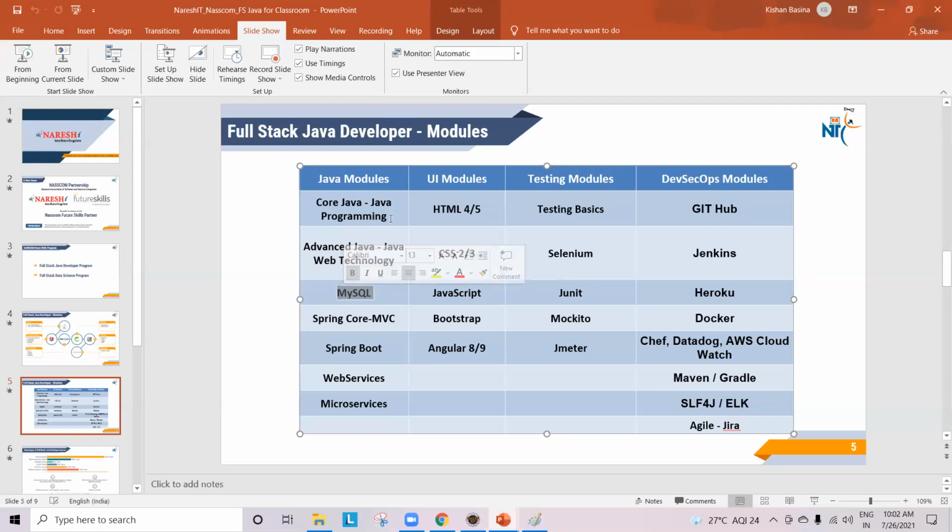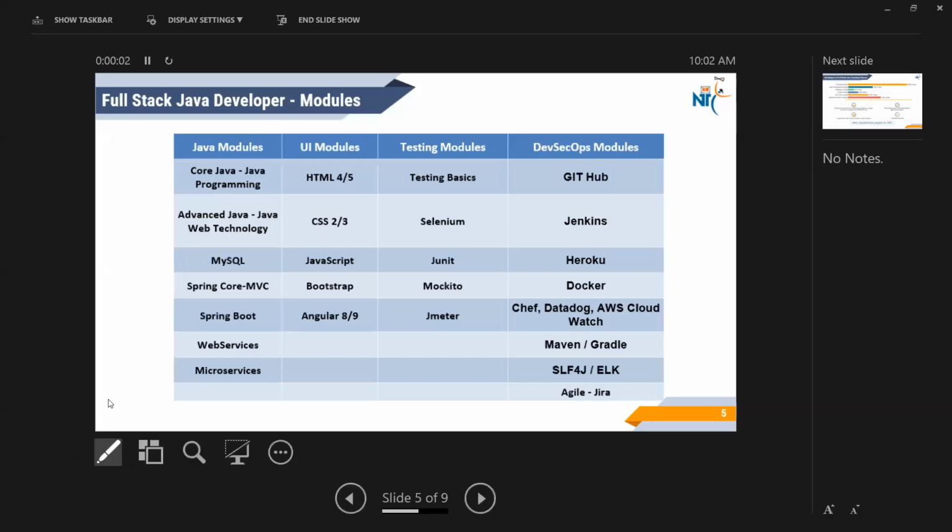Likewise, core Java, within 2 months, you should be having an idea about core, MySQL and UI technologies. After that, after completing core Java only, advanced Java session will be started. Advanced Java will be taking nearly 2 months, like below 50 to 55 days.